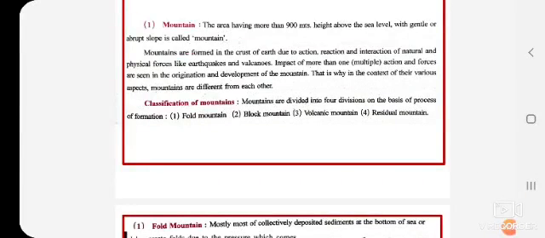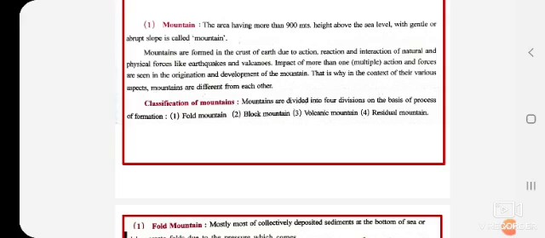Mountain. So here we will see the first type of landform, that is mountain. Now what are mountains? The area having more than 900 meter height above the sea level with gentle or abrupt slope is called mountain. From the sea level, the area having a height of more than 900 meters, with a gentle or somewhat uneven slope, is known as mountains.